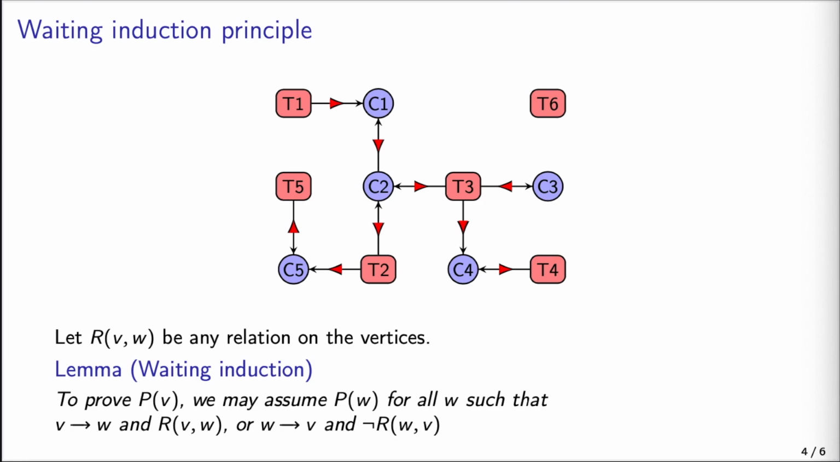It is parameterized by a binary relation R that indicates the waiting direction relative to the edge direction. The induction principle intuitively says that to prove a property P of a vertex V, we may assume that P already holds for all the vertices that V is waiting for.